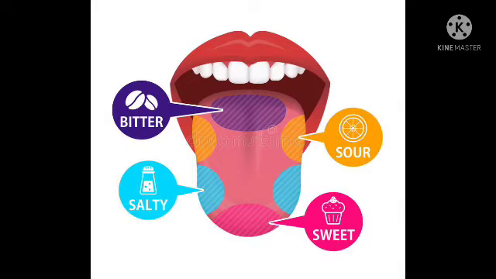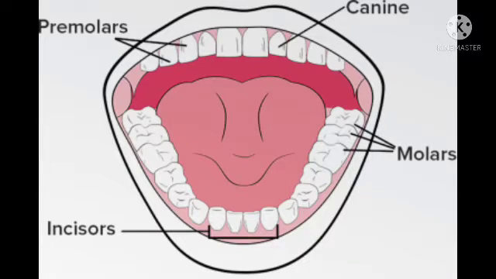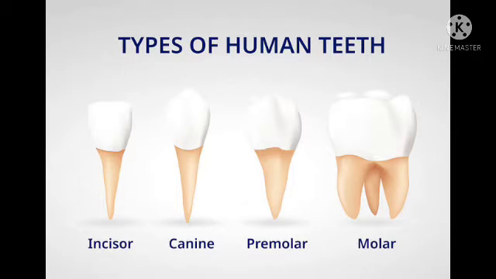The tongue has taste buds to detect different tastes of food. The different regions of the tongue detect different tastes. Teeth aid in breaking down of the food. There are 4 types of teeth. They are incisors, canines, premolars, and molars. Incisors help in biting and cutting of the food. Canines help in piercing and tearing the food. Premolars and molars help in chewing and grinding of the food.